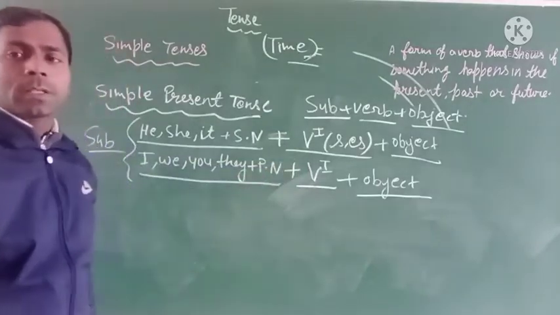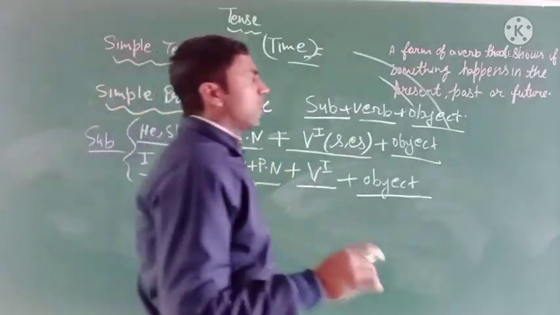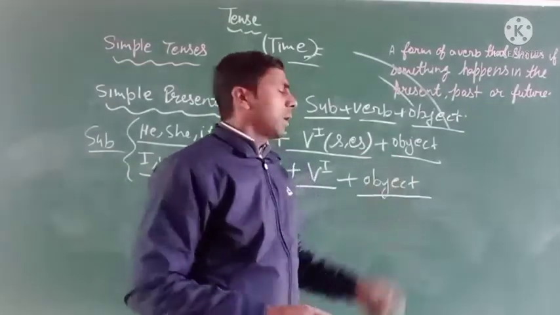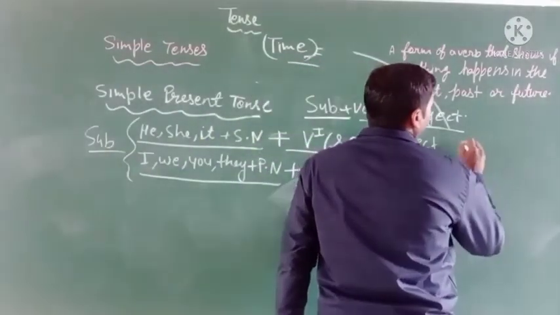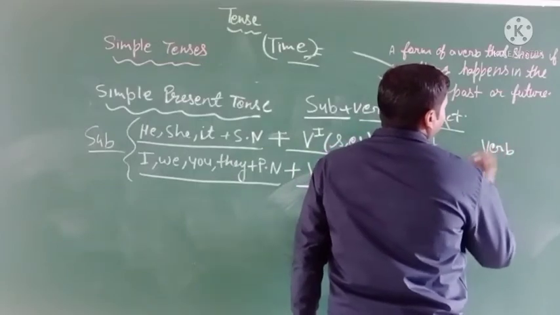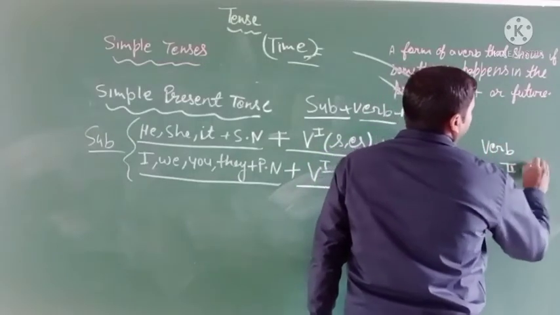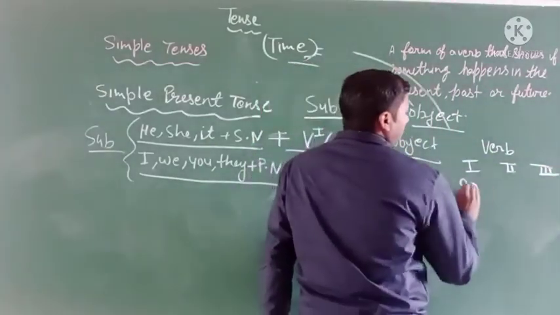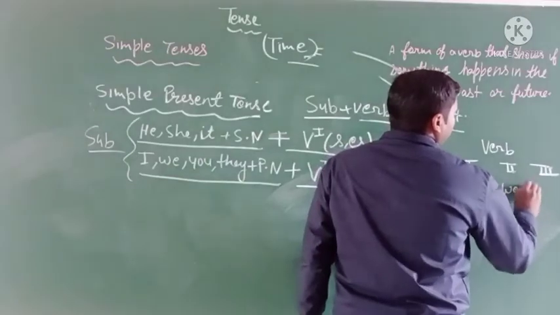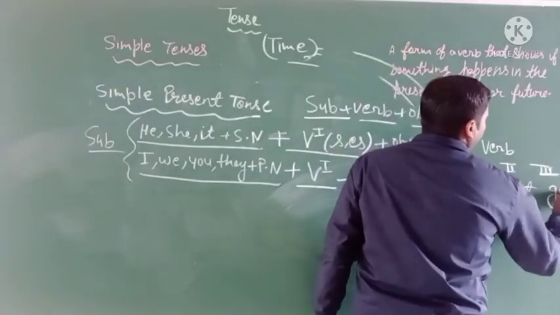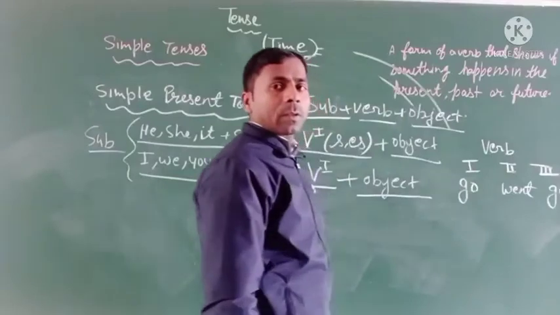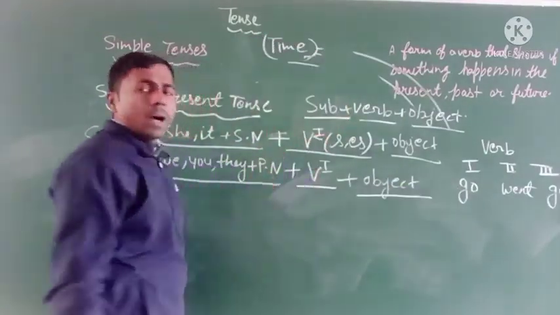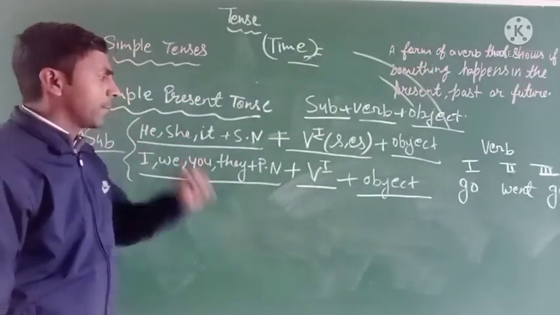Verb first form means you have to know that the verb has three forms. How many forms? Three forms. Main three forms: verb first form, second form and third form. Go is the first form, went is the second form, and gone is the third form. So the first form is go.